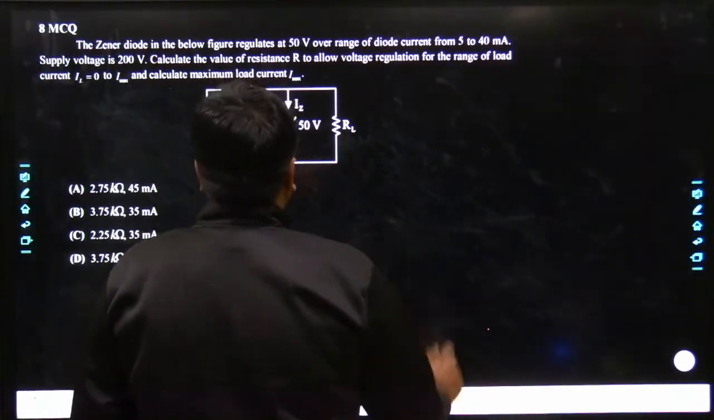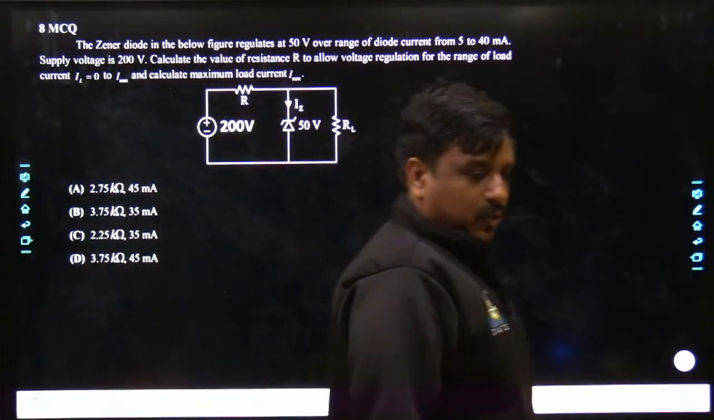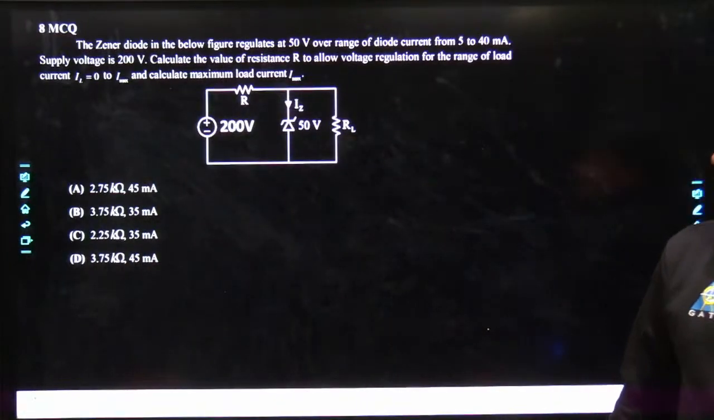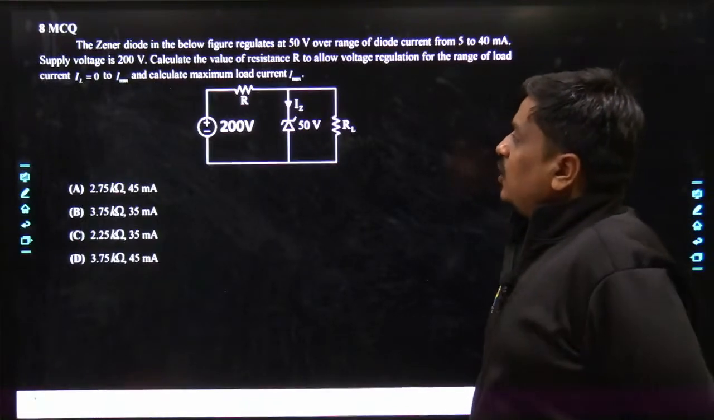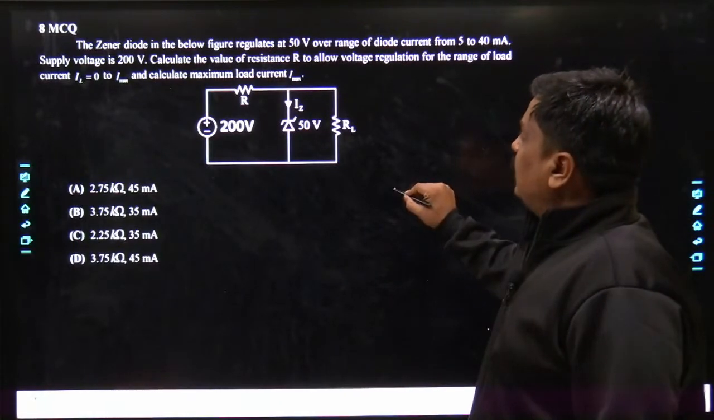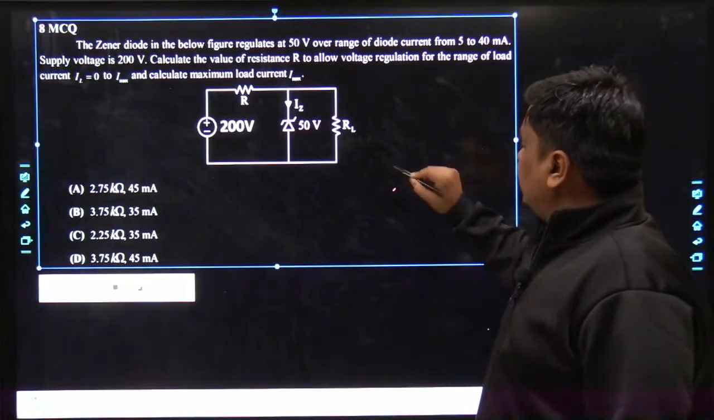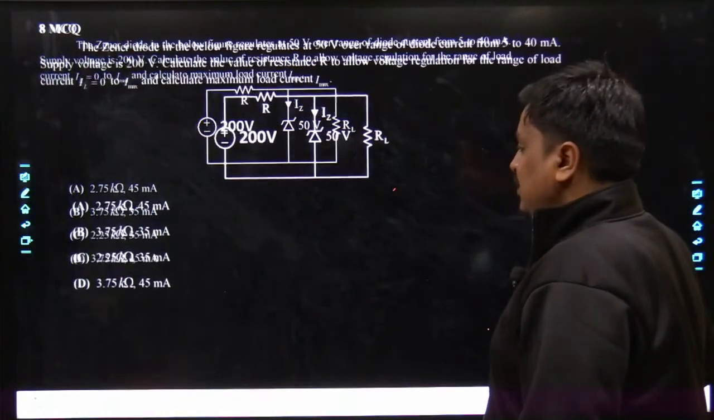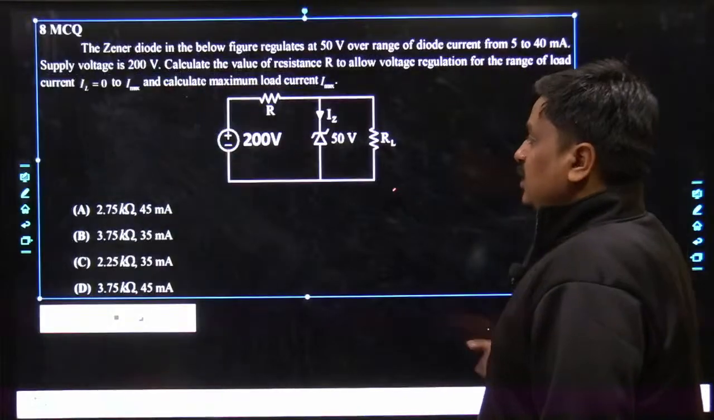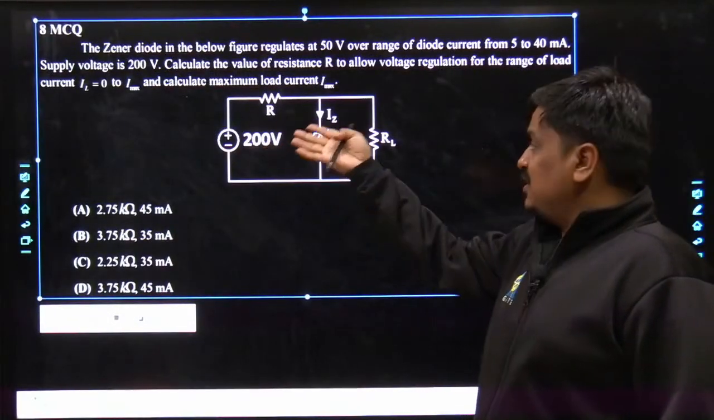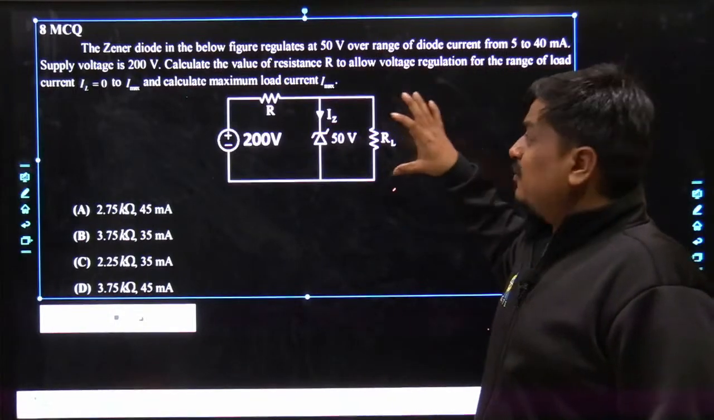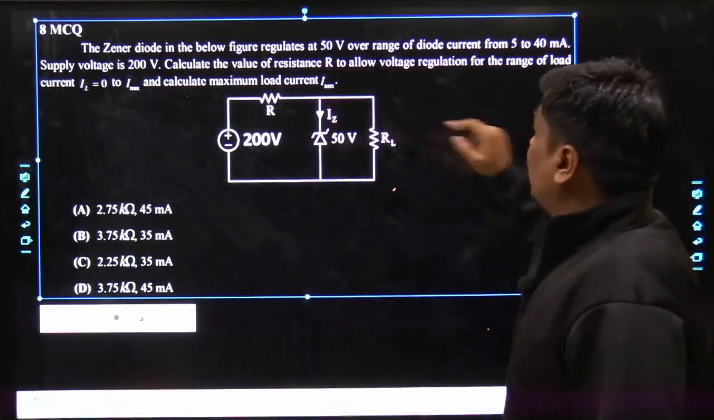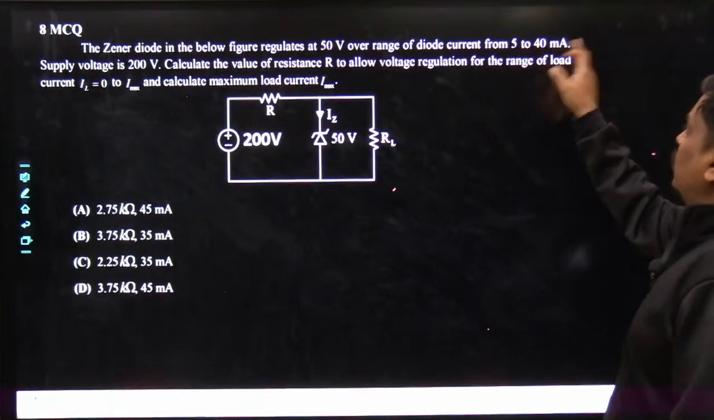voltage regulation. Yes, focus over this problem. Let me read what the problem exactly says. The Zener diode in the below figure regulates at 50 volt. What does it mean by regulates at 50 volt? That means this system has been designed in such a way that there could be changes in source voltage, there could be changes in load voltages, but the voltage across the load must be fixed to 50 volt over range of diode current 5 to 40 milliamperes.